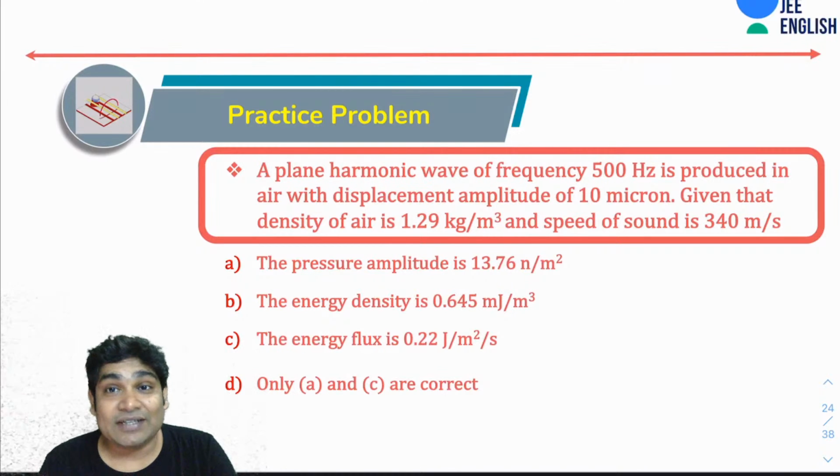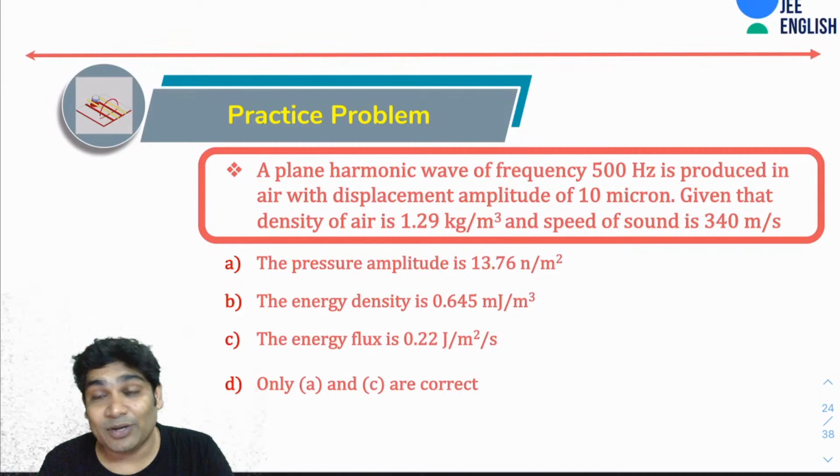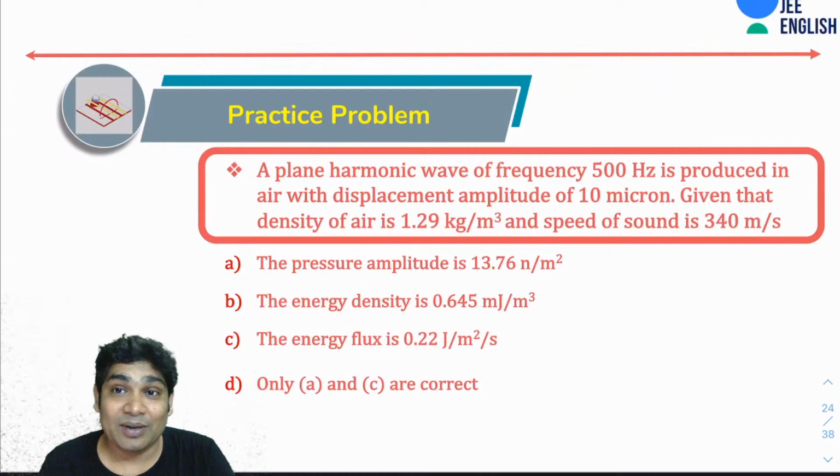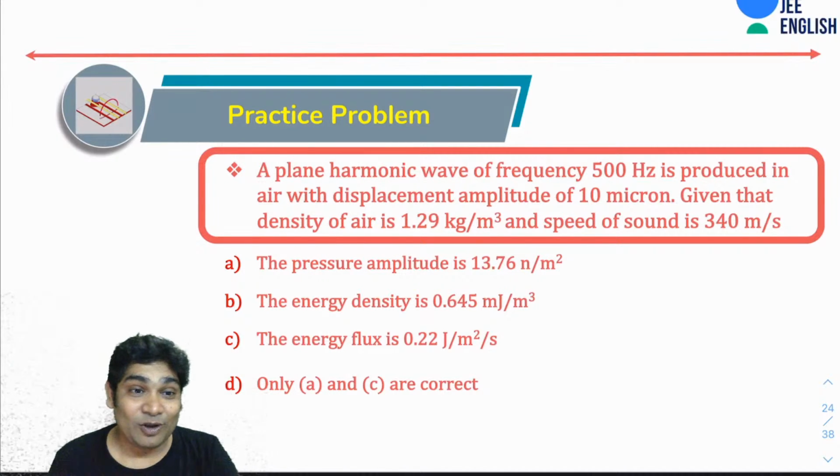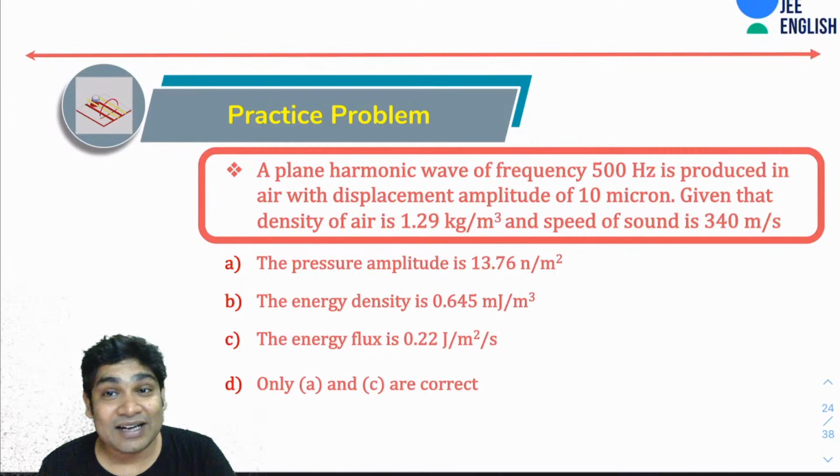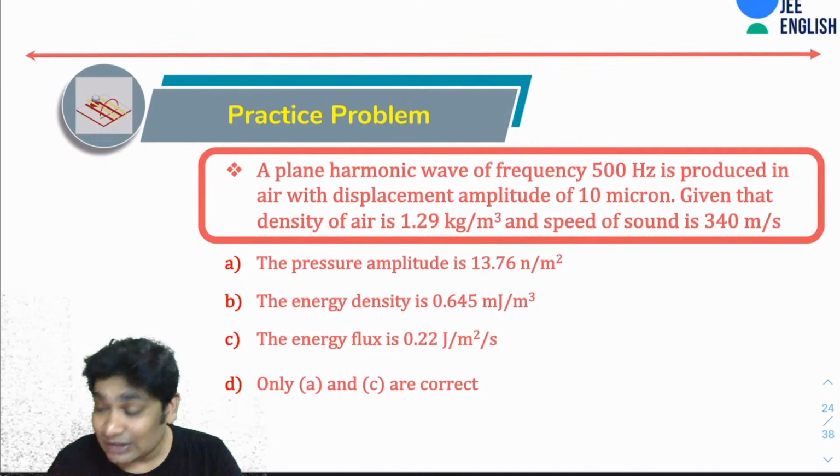Okay. So a plane harmonic wave of frequency 500 hertz is produced in air with displacement amplitude as 10 microns. Given that the density of air is 1.29 kg per meter cube, and the speed of sound is 340 meter per second. You have the following options. A: the pressure amplitude is 13.76 Newton per meter square.